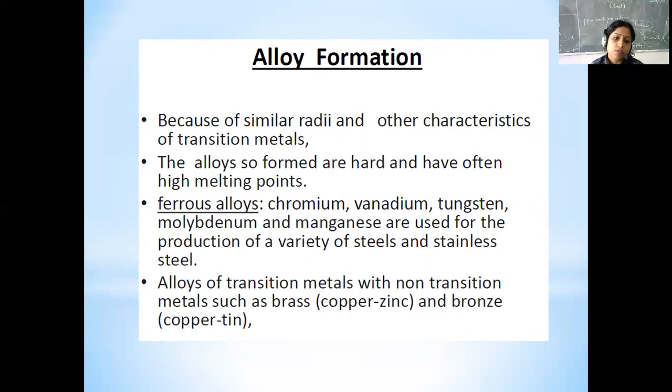And alloys of transition metals with non-transition metals like brass, copper and zinc, and then bronze. Sometimes this alloy formation occurs where both the metals are transition metal elements, or sometimes they may not both be transition metal elements. For example, copper forms an alloy with a transition metal like zinc, that is brass, and it may also form bronze, which is an alloy of a transition metal, that is copper, and a non-transition metal, that is tin.